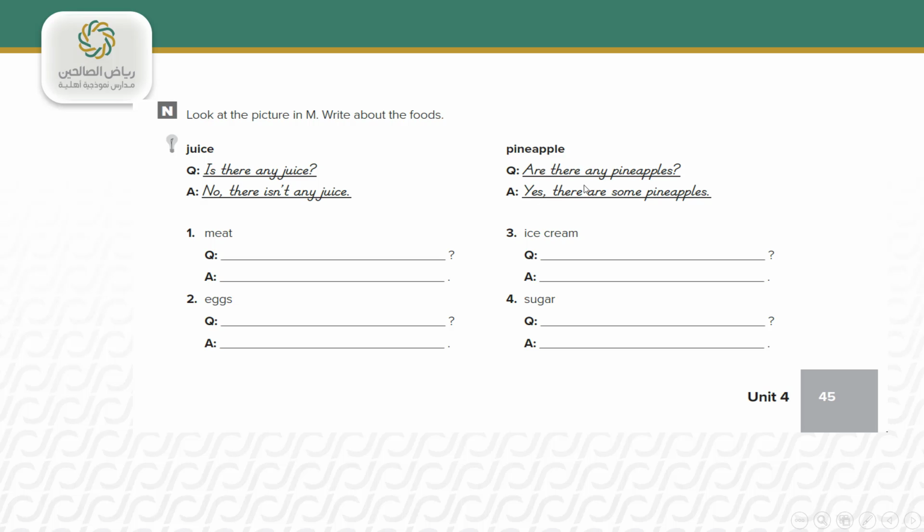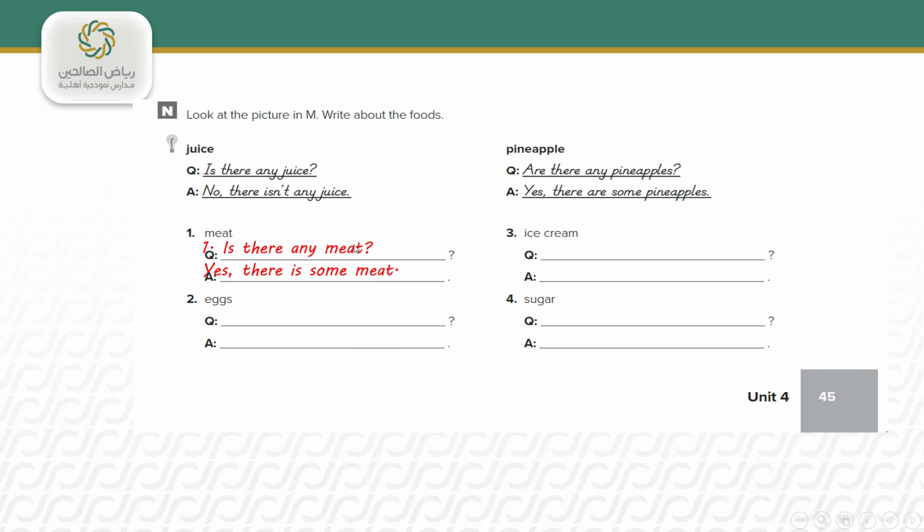Yes, there are some pineapples. Let's do meat. Is there any meat? And the answer will be yes, there is, or no, there isn't. Is there any ice cream? Yes, there is, or no, there isn't.